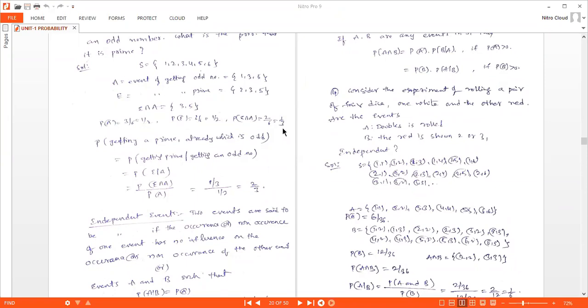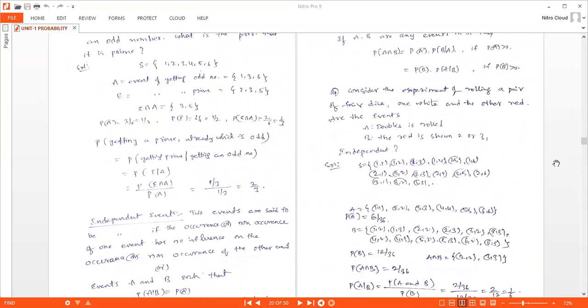Probability of B is: 1 comma 2, 1 comma 3, 2 comma 2, 3 comma 2, 3 comma 3, 4 comma 2, 4 comma 3, 5 comma 2, 5 comma 3, 6 comma 2, 6 comma 3.